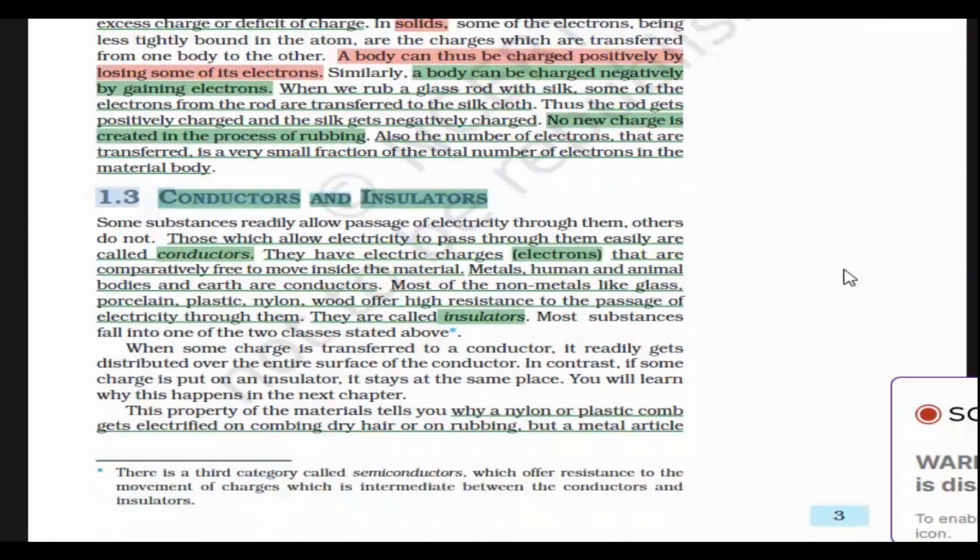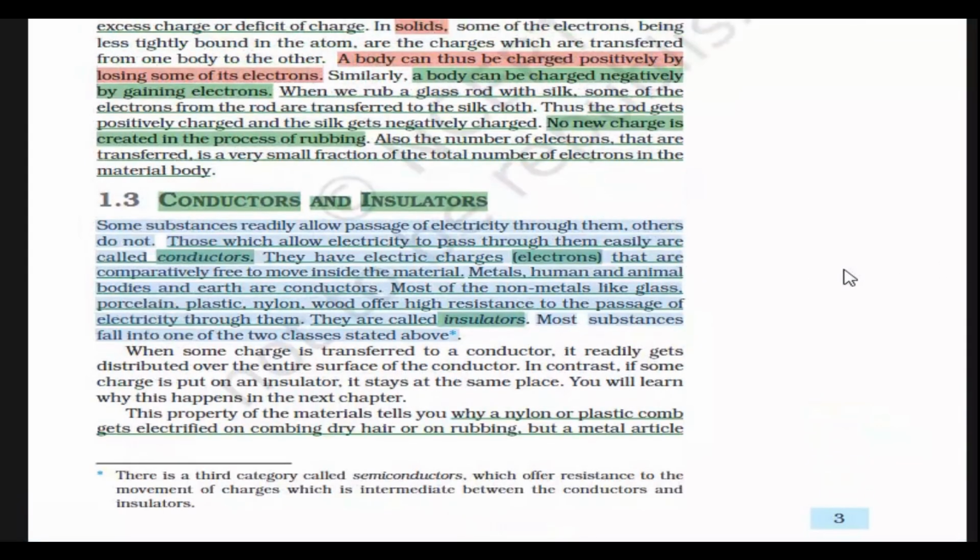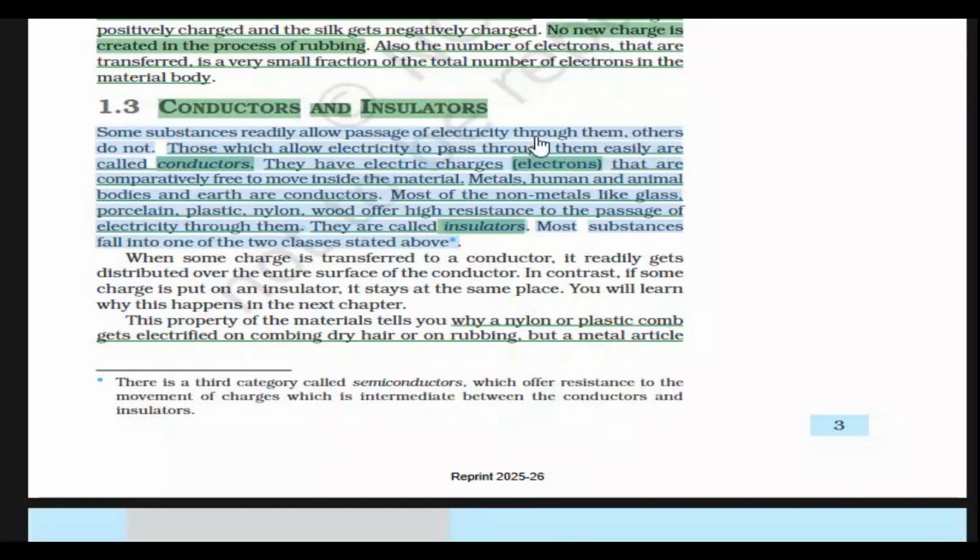1.3 Conductors and insulators. Some substances readily allow passage of electricity through them, others do not. Those which allow electricity to pass through them easily are called conductors. They have electric charges, electrons, that are comparatively free to move inside the material. Metals, human and animal bodies and earth are conductors.